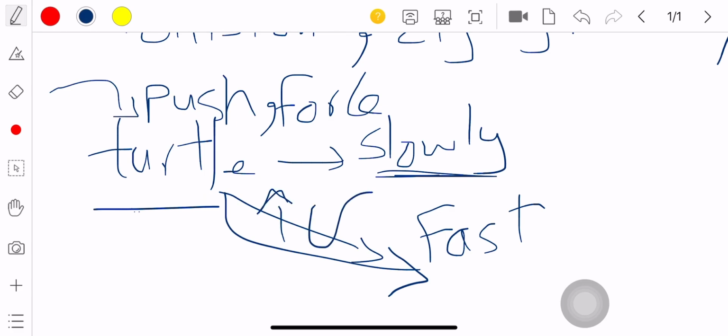Excellent. Okay, if we have a car moving slowly and you want this car to move fast, what will you do? You will press on the fuel more. You will burn more fuel and the car will move fast. So when you are burning more fuel, you press on the benzene in the car. So what are you doing? You are applying force. Excellent.